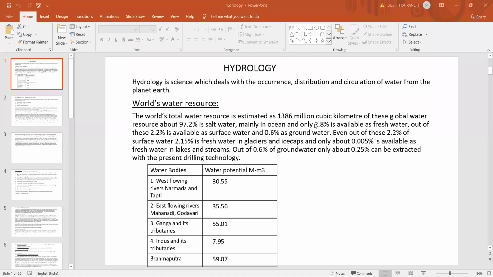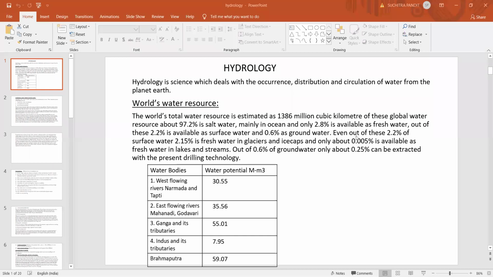Even out of this 2.2% of surface water, about 2.15% is held in glaciers and ice caps, and only about 0.005% is available as fresh water in lakes and streams.